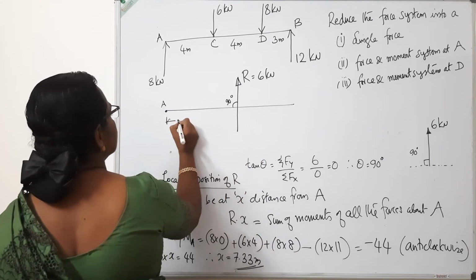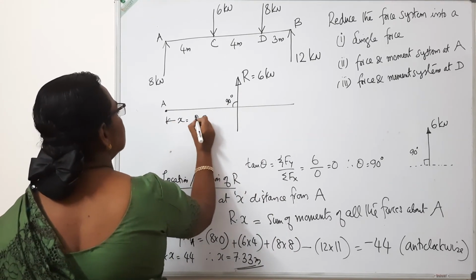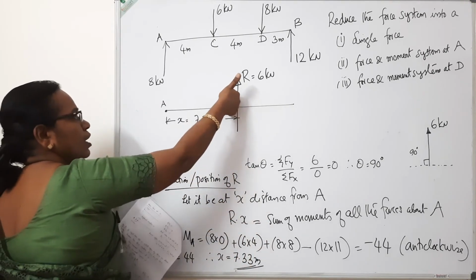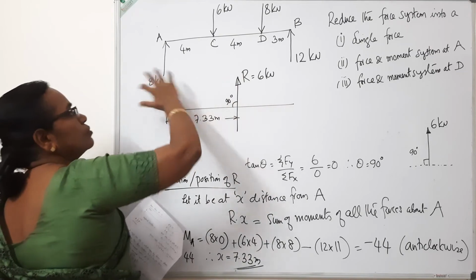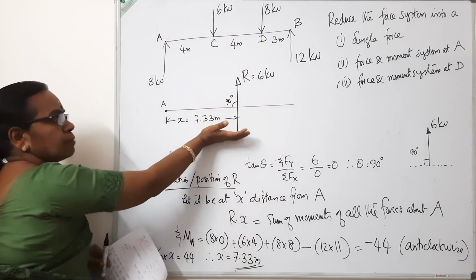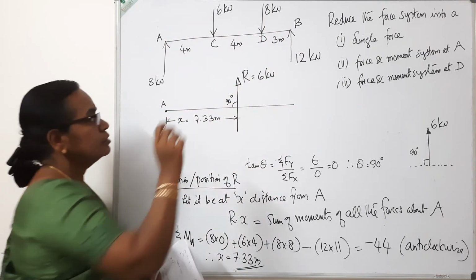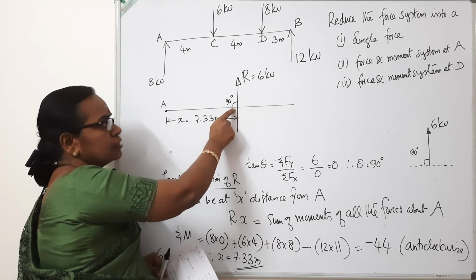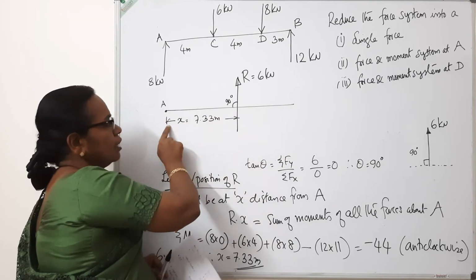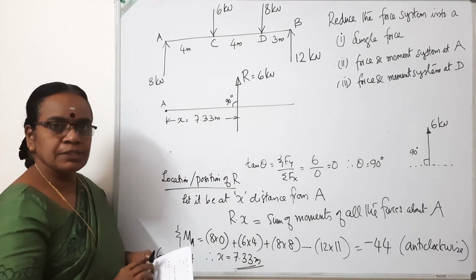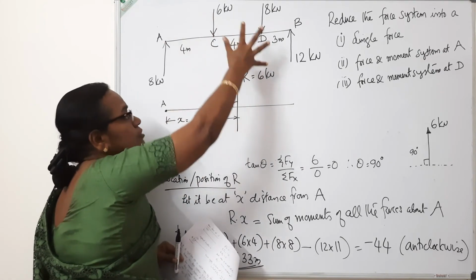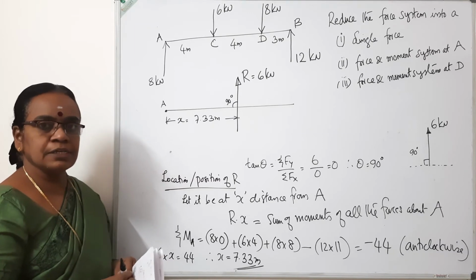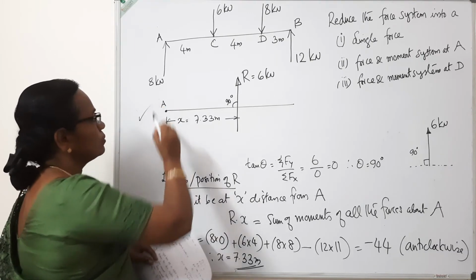And this distance is 7.33 meter. With reference to A, this R also produces an anti-clockwise moment. So this entire force system has now been replaced with a single force, 6 kilonewton acting upwards, making an angle of 90 degrees with the axis of the bar and at a distance of 7.33 meter. So the given force system is reduced to a single force, the resultant force. So the first part of the question is over.